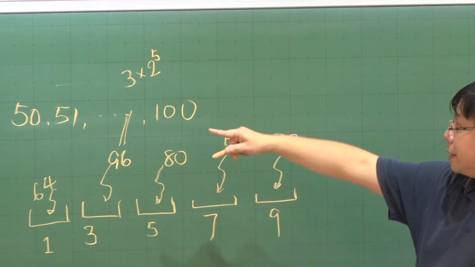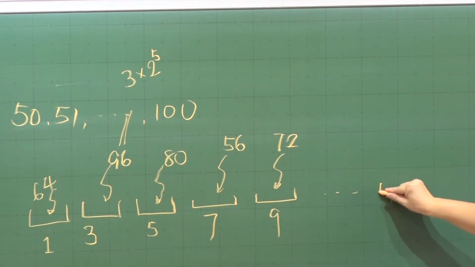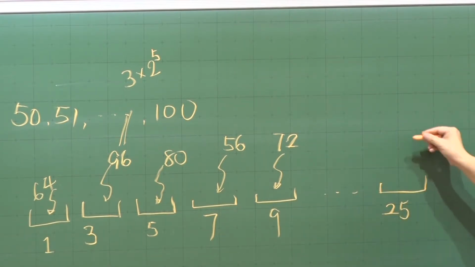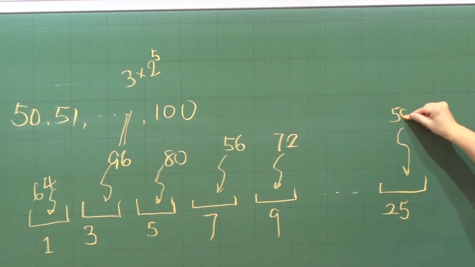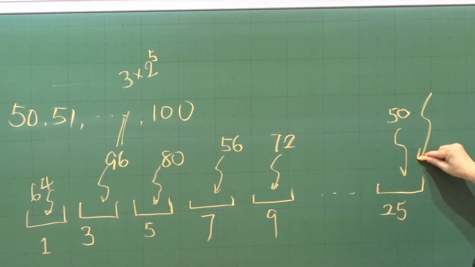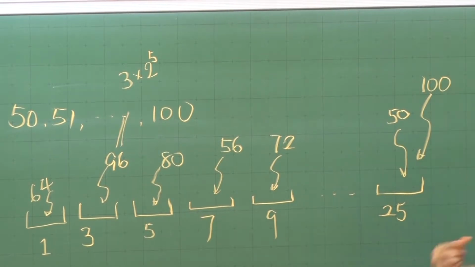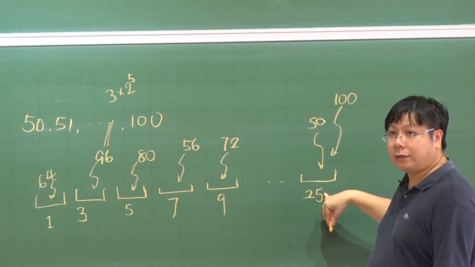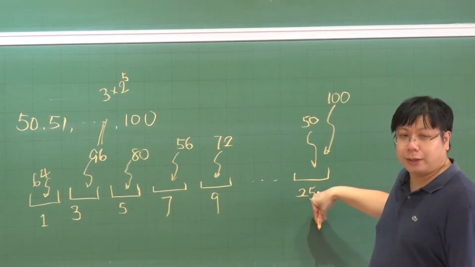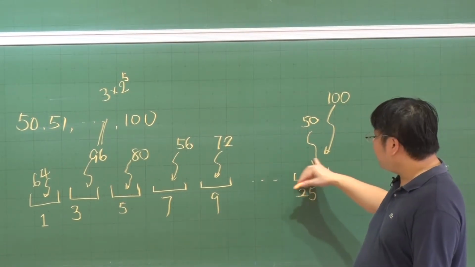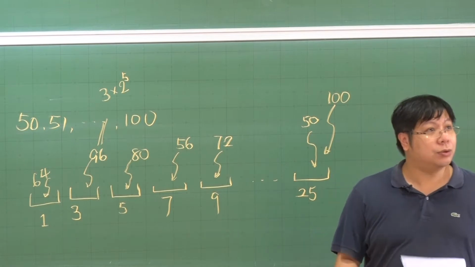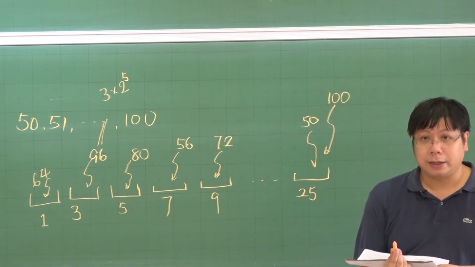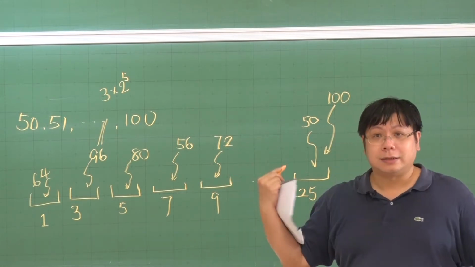But when you look at the hole for 25, you will see that 50 is selected, and also 100 is selected. So these two numbers are flying into the same hole of 25. And whenever there is one hole containing 2 or more pigeons, then one of the two numbers there must divide the other. So that's it. This is the proof.